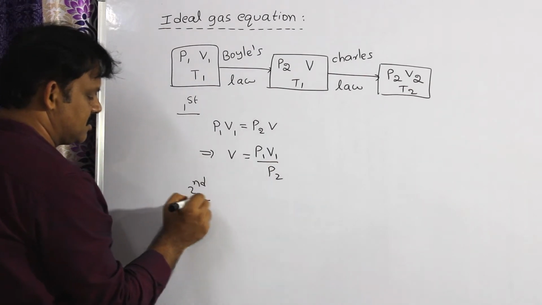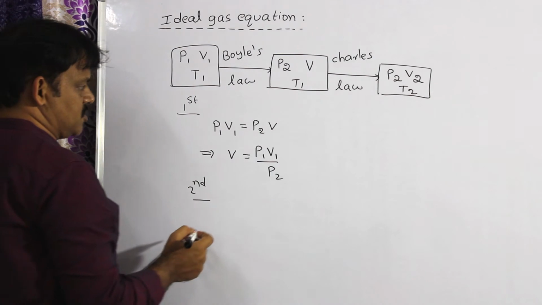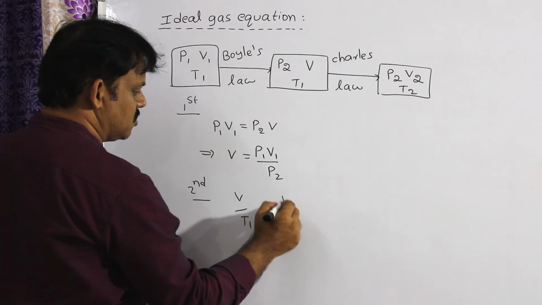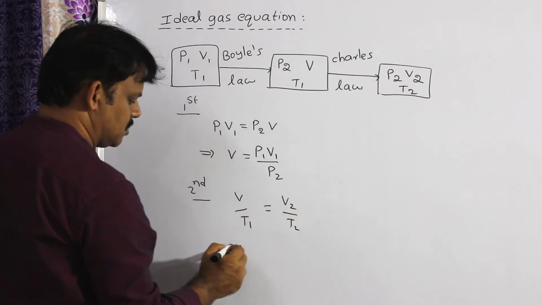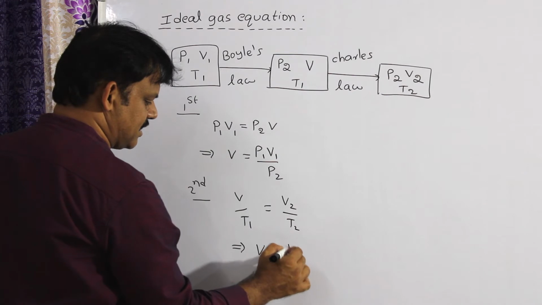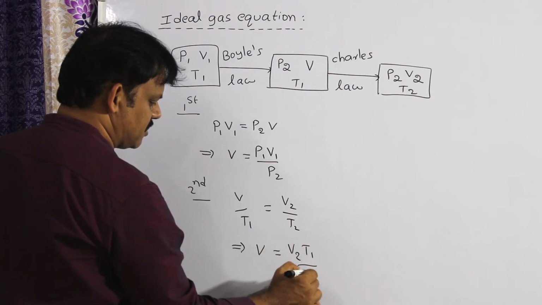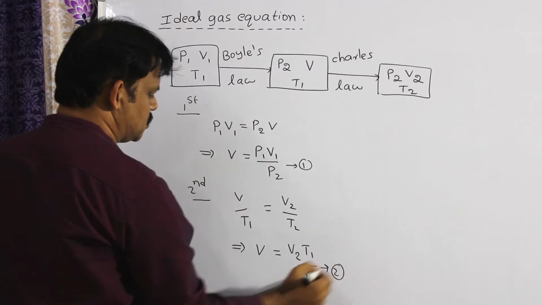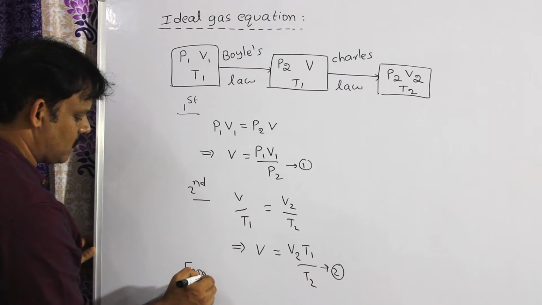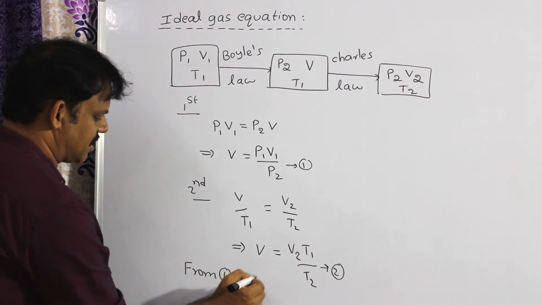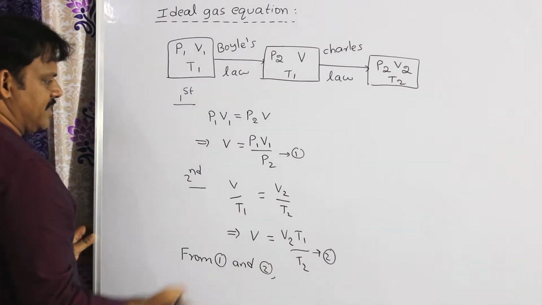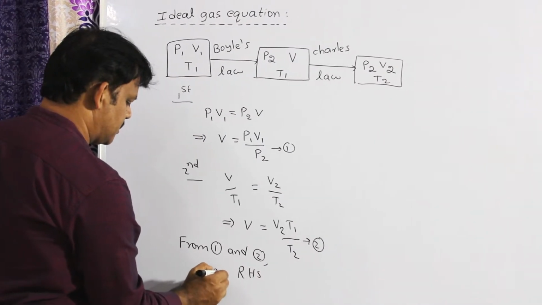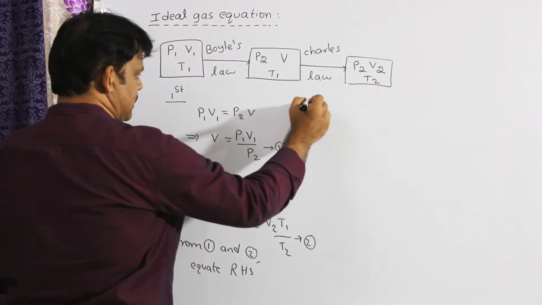In the second case, Charles' law: keeping the pressure constant, volume is proportional to temperature, V by T is constant. I can write V by T1 is equal to V2 by T2. From this, V is equal to V2 T1 by T2. Let me call this equation number 1 and this equation number 2. From 1 and 2, the LHS are equal, therefore I can equate the RHS.